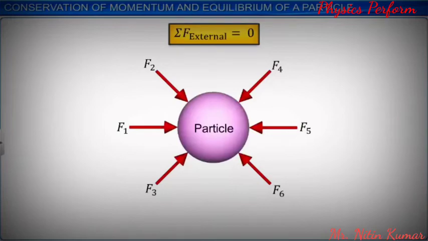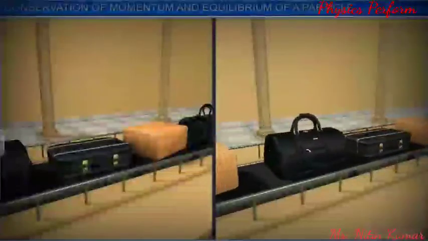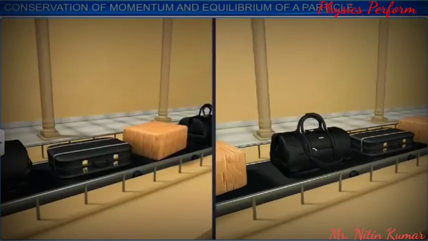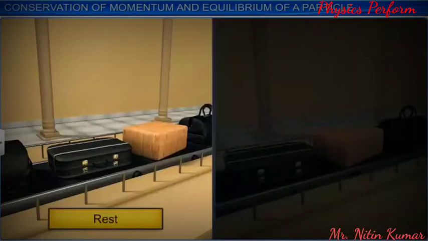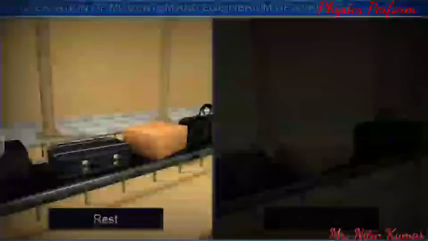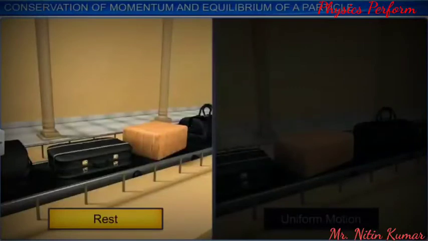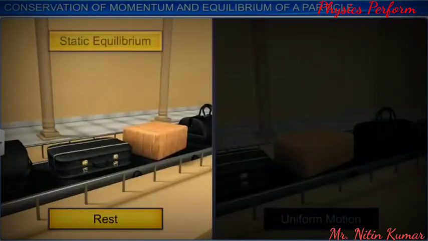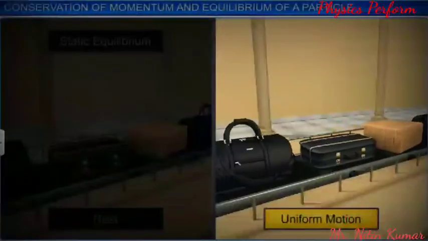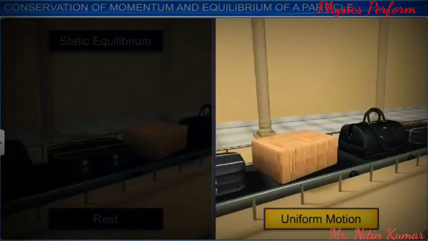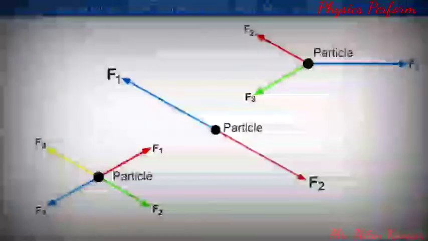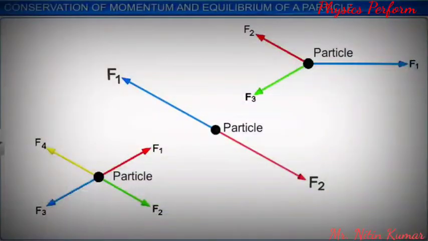Applying Newton's first law of motion to this situation, we can say that the particle is either at rest or in uniform motion. When the particle is at rest, we say that the particle is in static equilibrium. And when the body has uniform motion, we say that the particle is in dynamic equilibrium. Let us check out the equilibrium of a particle with multiple forces acting on it.